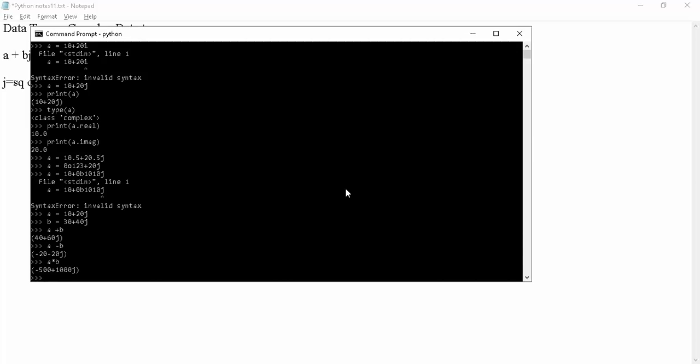We are not required to worry. It is just for mathematical purposes and complex numbers. This is the basic introduction of complex data types.